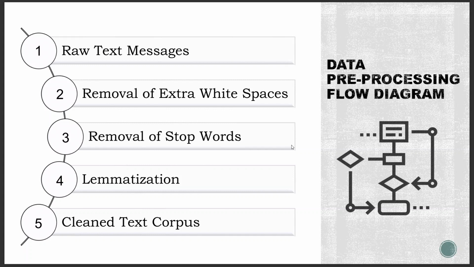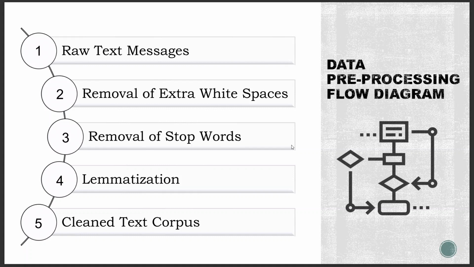So we did the lemmatization also. This step involves reducing the words to their base form or lemma. For example, the words running, ran and run would all be reduced to the lemma run. This helps to standardize the text and make it easier to analyze.